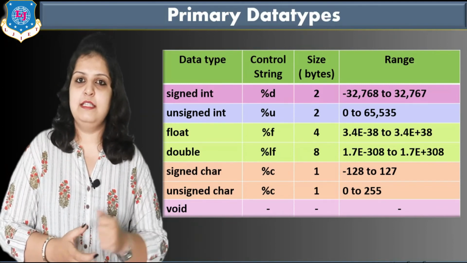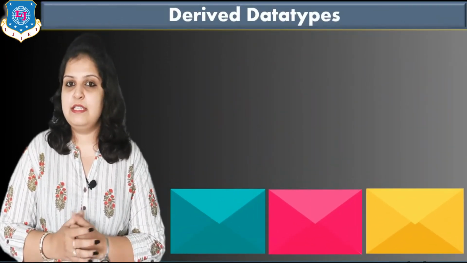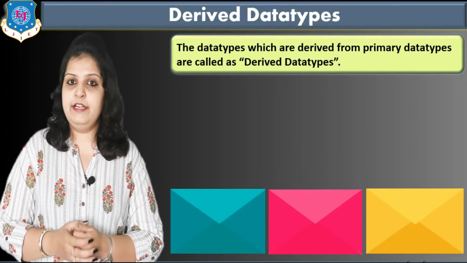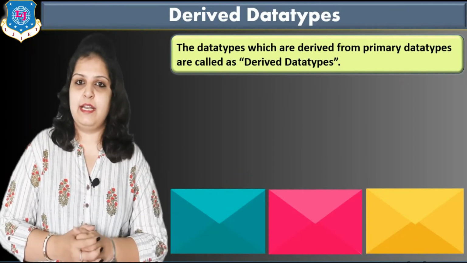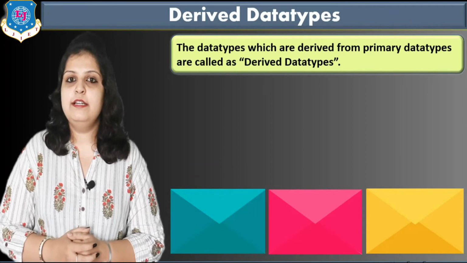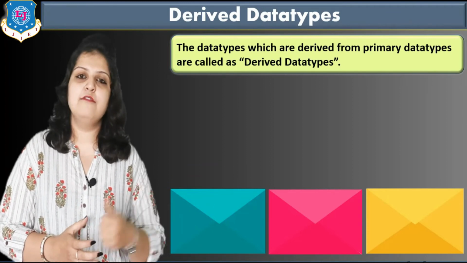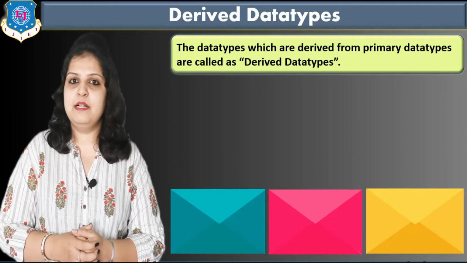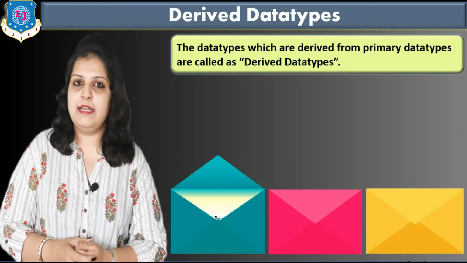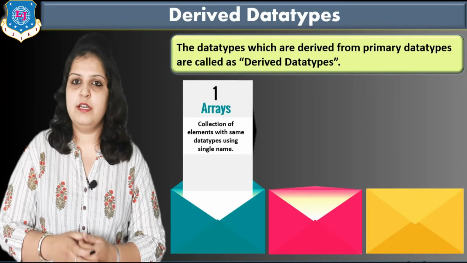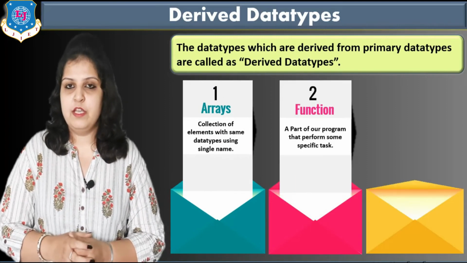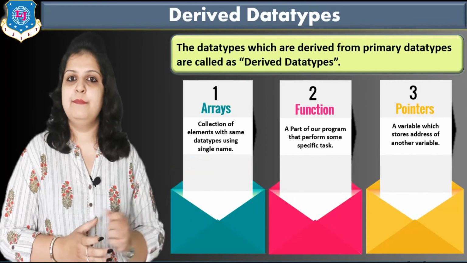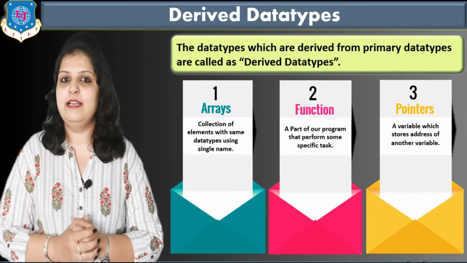Now next is the derived data type. So what is a derived data type? The data types which are derived from the primary data types are called derived data types. Already we have seen primary data types. So here the examples are, first is array, second is function, and third is pointer. These are all units, modules that we have to learn later.